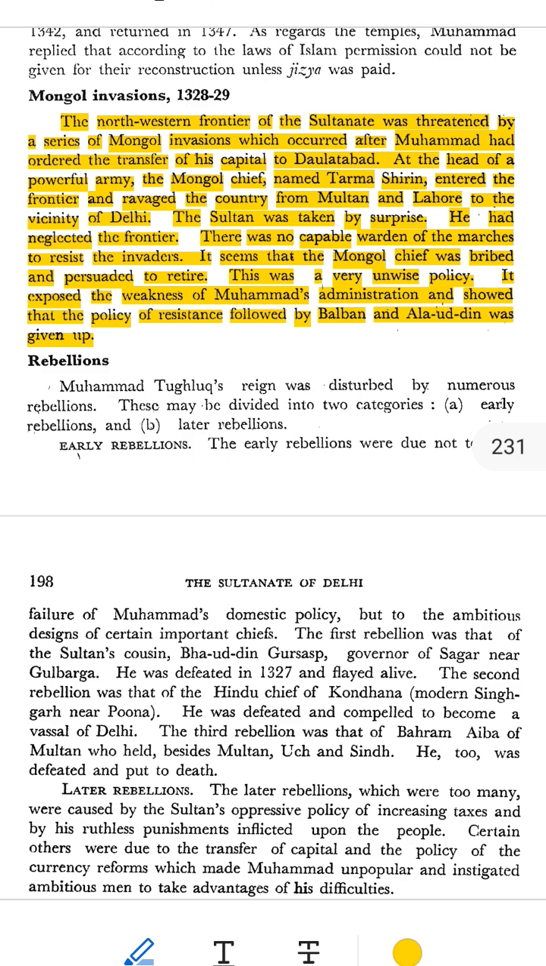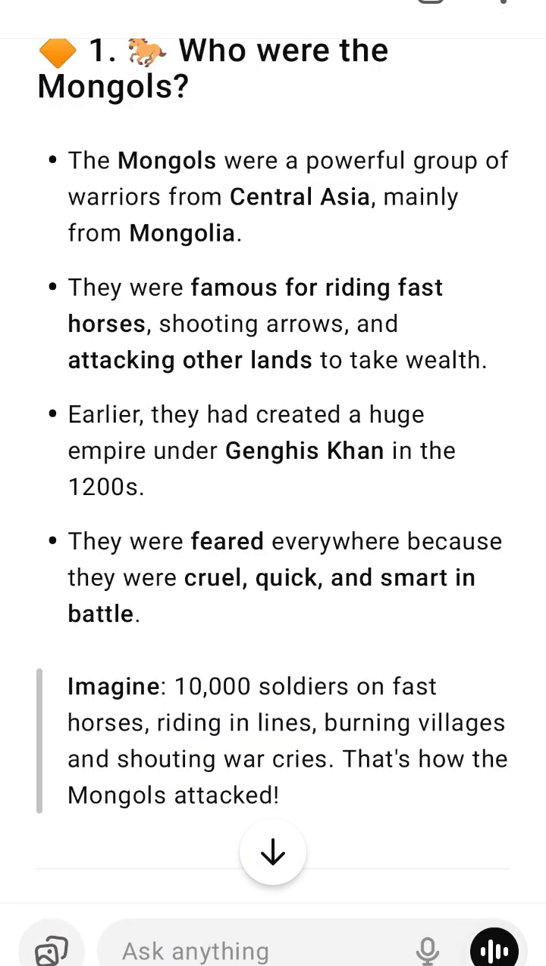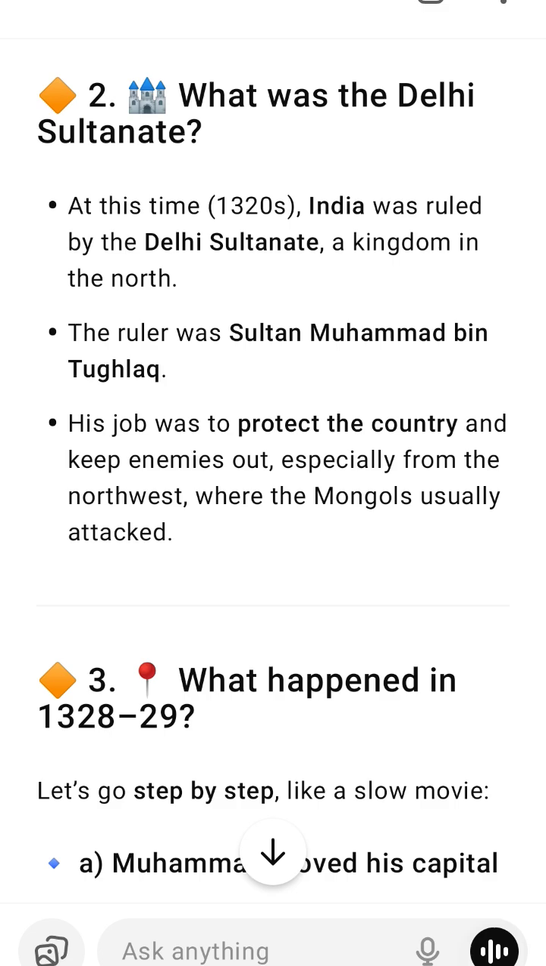Number 4. The Sultan's response. How did Muhammad react? Mohammad bin Tughlaq did not have enough army or plans to defend Delhi quickly. Instead of preparing for a military battle, it is believed that he sent money and gifts, a bribe, to Tarmashirin. He begged or persuaded him to go back peacefully. The Mongol chief accepted the offer and withdrew. In this way, the invasion ended without war, but it exposed major weaknesses in Muhammad's government.